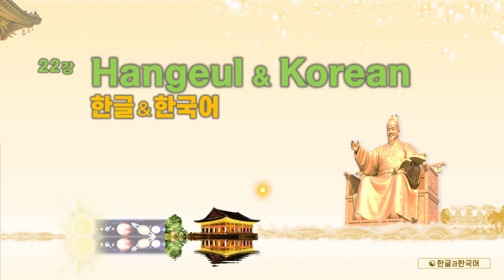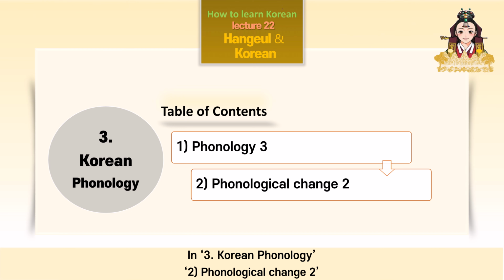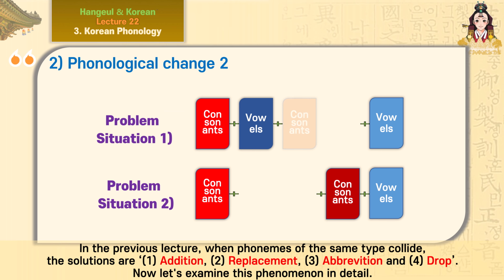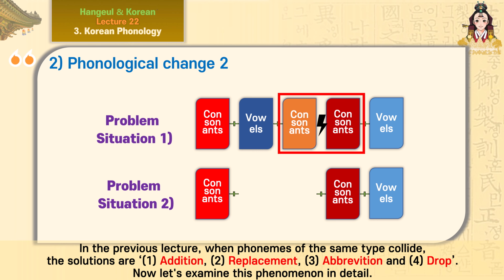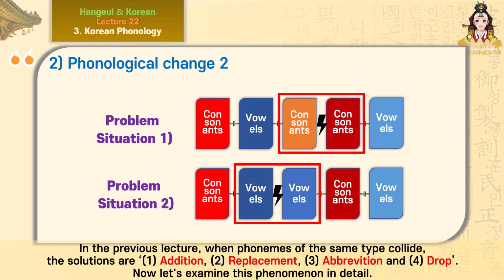Hangeul and Korean. Lecture 22. Korean phonology 2. Phonological change 2. In the previous lecture, when phonemes of the same type collide, the solutions are 1. Addition, 2. Replacement, 3. Abbreviation, and 4. Drop. Now let's examine this phenomenon in detail.